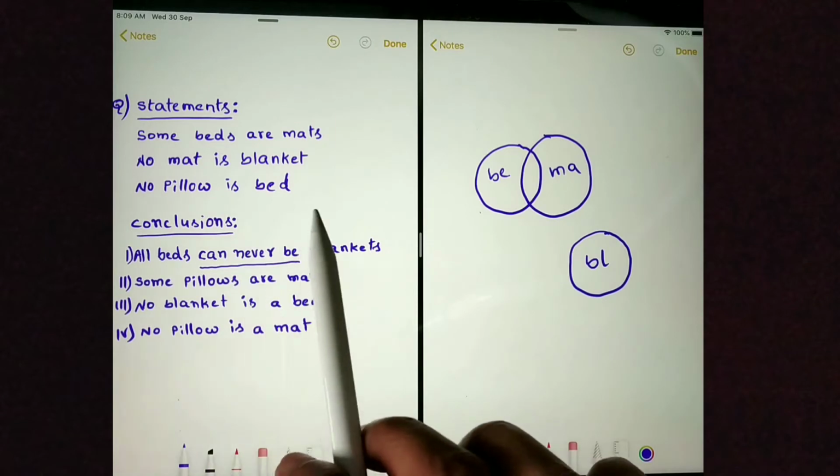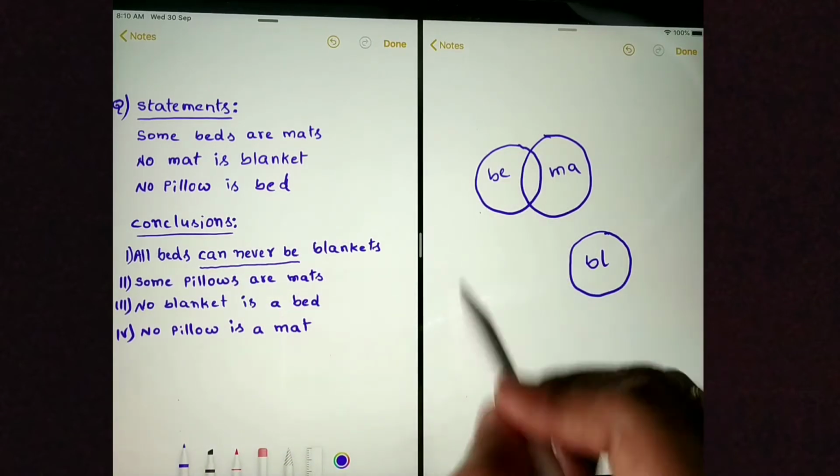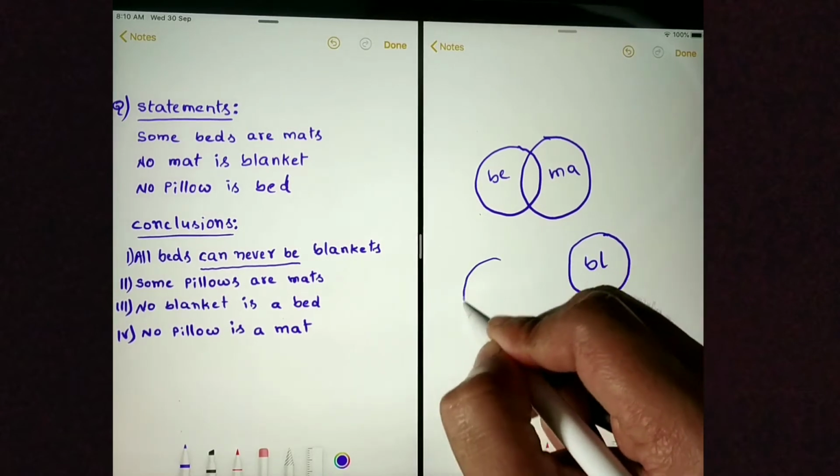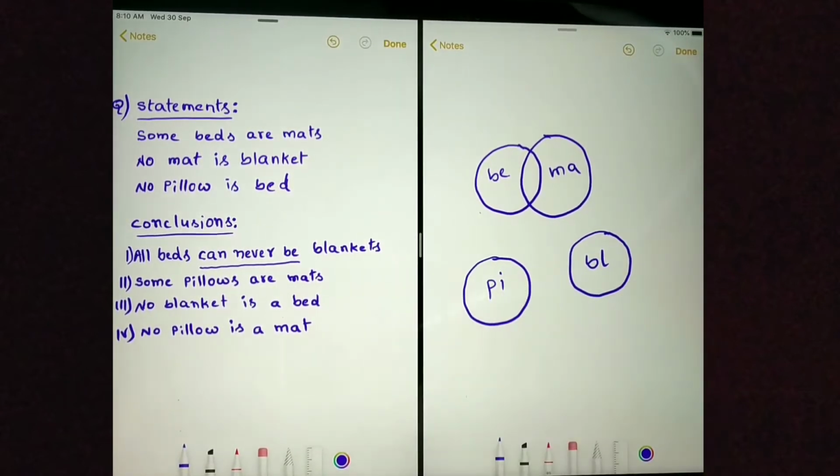Next, no pillow is bed. Pillow circle and bed circle are not related. We are done with drawing the Venn diagram. Let's move on to conclusions.